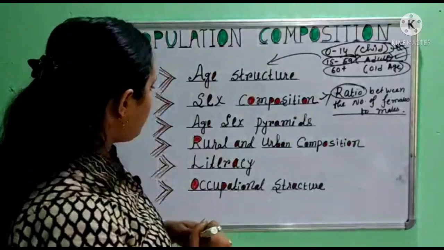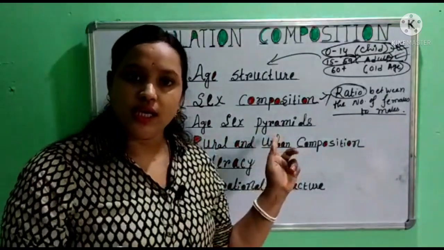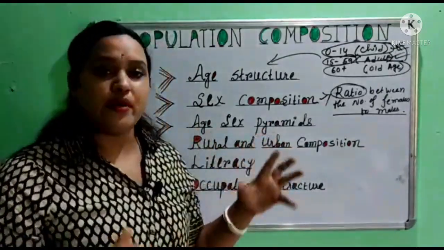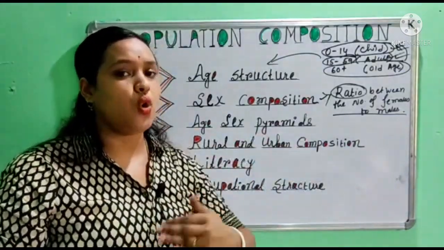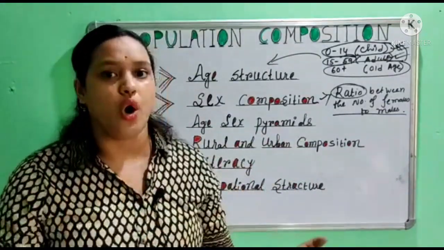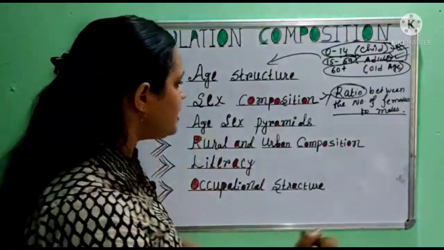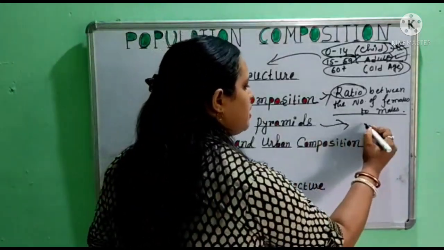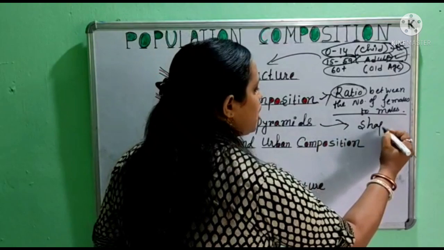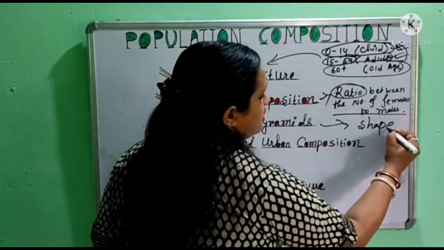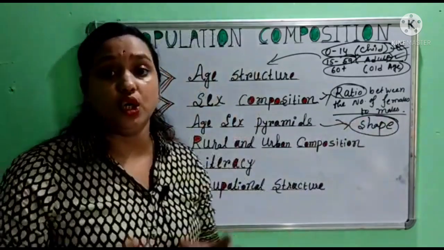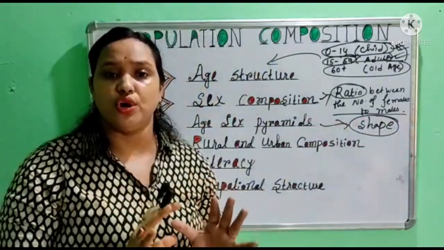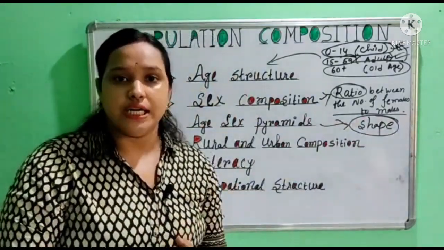Now next we talk about the sex pyramid. When age and sex are shown in a pyramid, we simply call it a sex pyramid. Here the important thing is the shape. The shape of a sex pyramid is a good indicator of the socio-economic condition of a country.